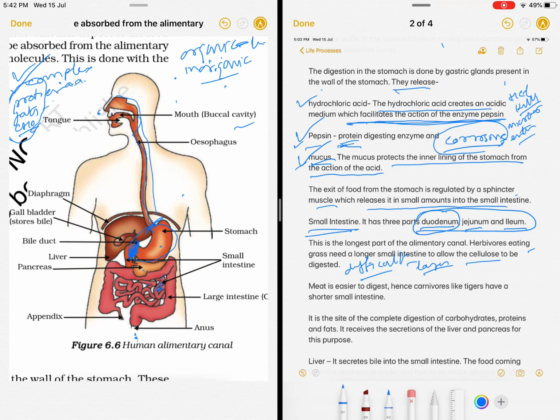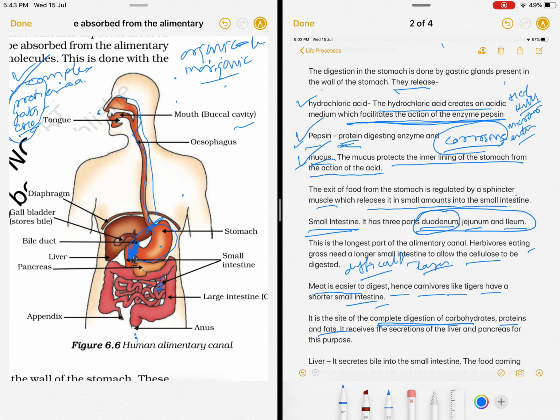Whereas the meat eating animals like carnivores, tigers, their intestines are small. It is the site of complete digestion. As I told you, the complete digestion of carbohydrates, proteins and fats happens in the small intestine.